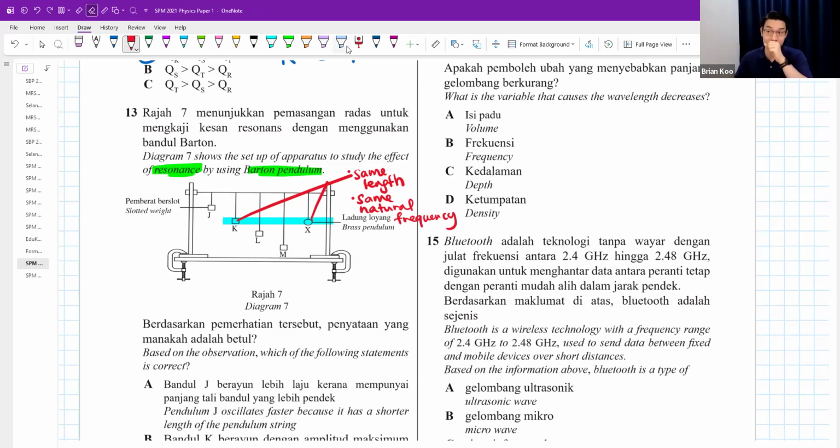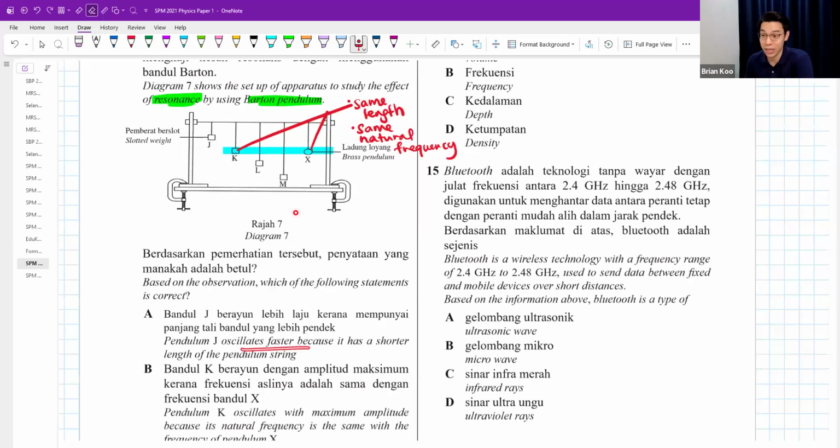So let's say you swing X, sorry. You swing X, K will swing the highest. Okay, J, L, M also will swing a bit, but K will swing the highest because X and K, they like to swing at the same frequency. Naturally, this pendulum with the same length likes to swing at a very, very particular specific frequency. As you swing X, you will swing this string on top. The string will cause the oscillation of all the others. Okay, let's see which one is the best statement.